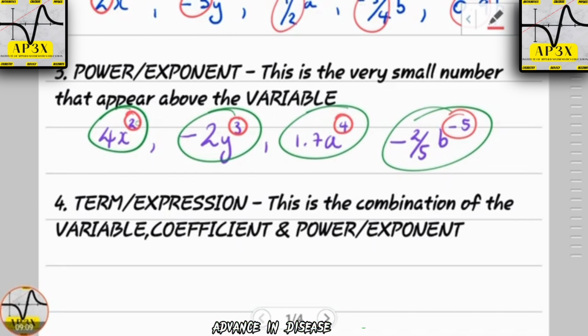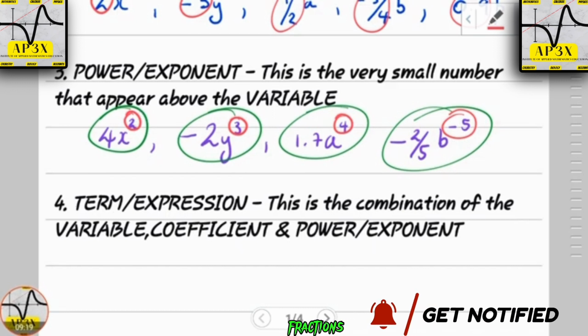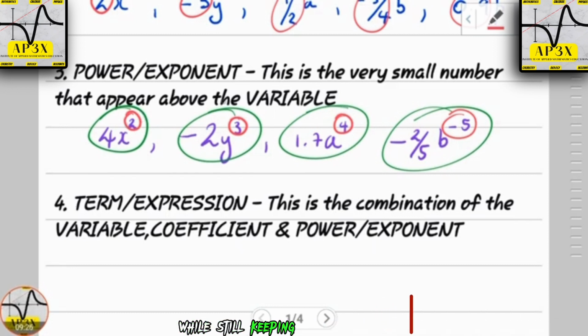Advanced indices problems, law number 3 and 4, we're going to get into that on the channel in a few weeks. So fractions, decimals, whole numbers, but for the most part, just to keep it simple, for now we're going to be working with positive and negative powers, as well as a few fractions here or there.